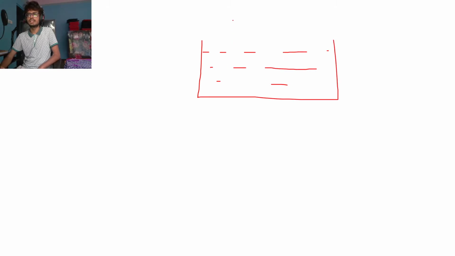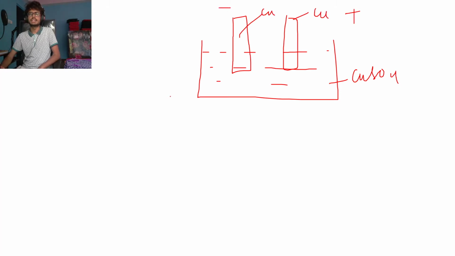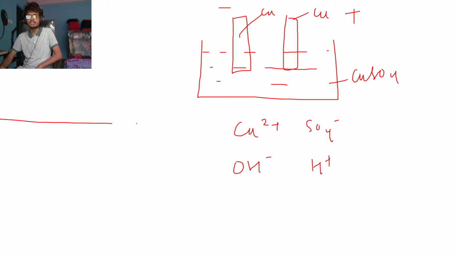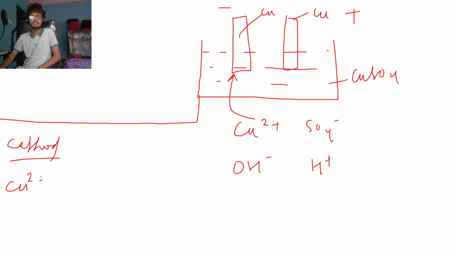So if I'm doing the electrolysis with a copper sulfate solution with copper electrodes, where both the electrodes are copper, this is positive, this is negative. Now copper will dissociate, sulfate will dissociate, OH- will be formed, H+ will be formed. What I told you yesterday was that since the concentration of copper is more, copper will be discharged at the negative electrode. Yes, this is correct. So copper will get discharged at the cathode: Cu2+ + 2e- gives Cu metal. This is totally correct.